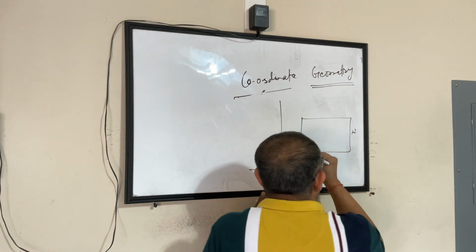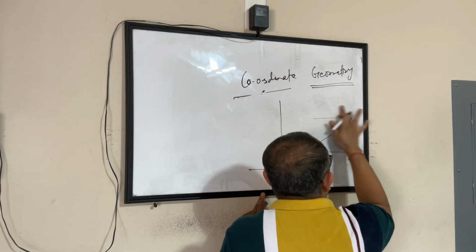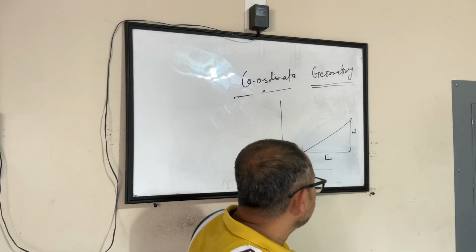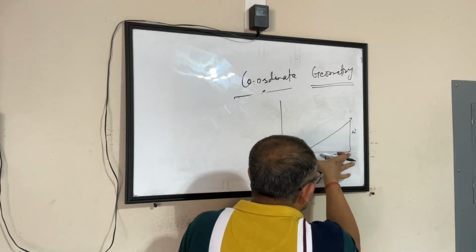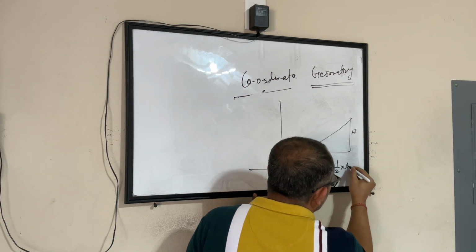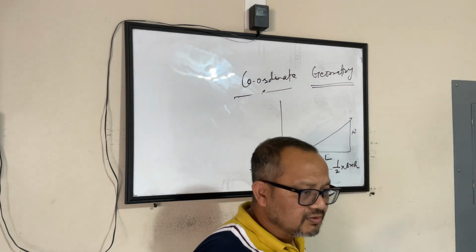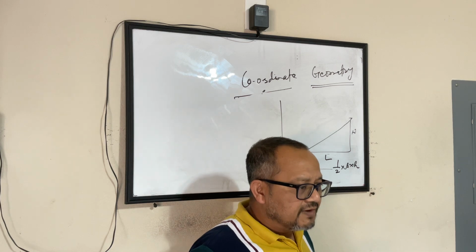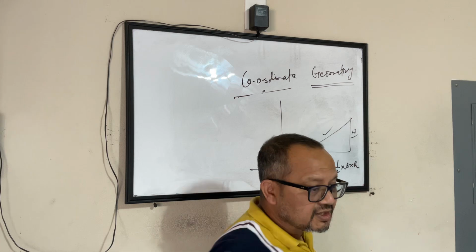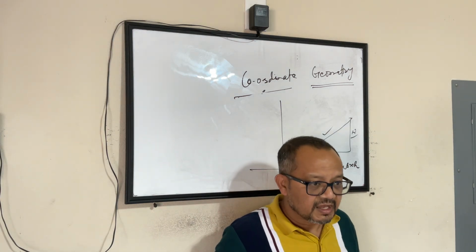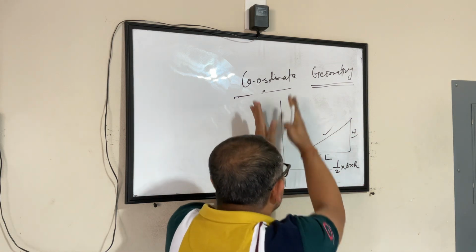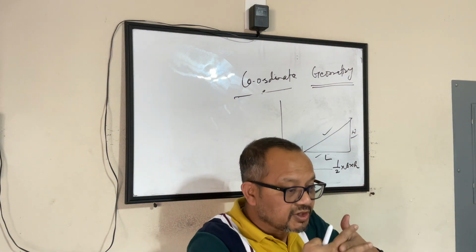If you're talking about a triangle, if you have to find out the area or perimeter, right? What do you need to know? The base and the height. And the area of the triangle will be half into base into height. And you can find it out. Yeah? If you have to find out the perimeter, you would need to find out this length, and this length, add them together, that becomes a perimeter. Yeah? So your geometry concepts are not going anywhere. Your coordinates understanding is not going anywhere. You are just marrying them together.